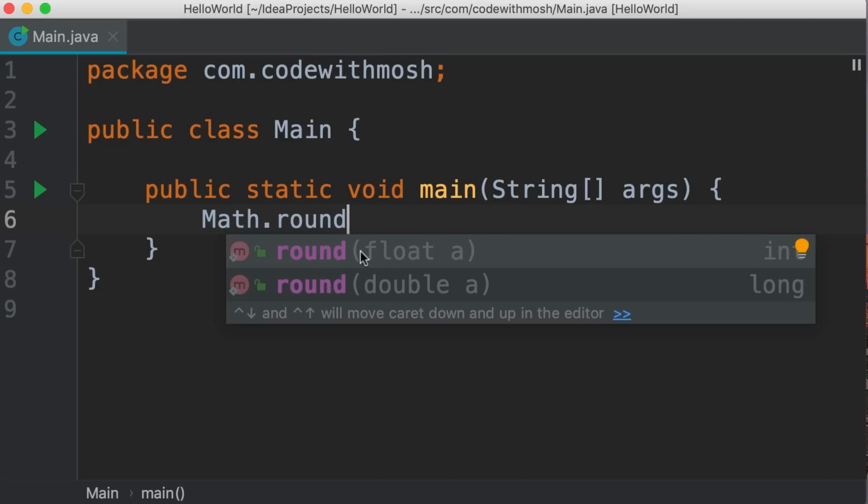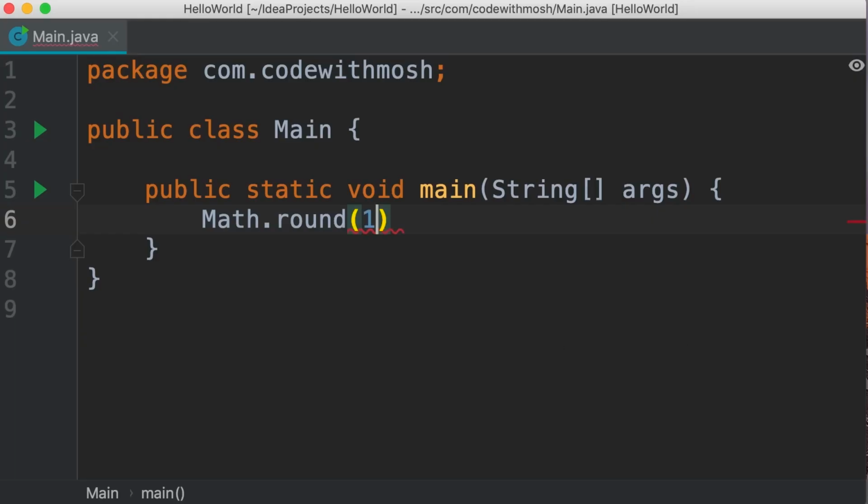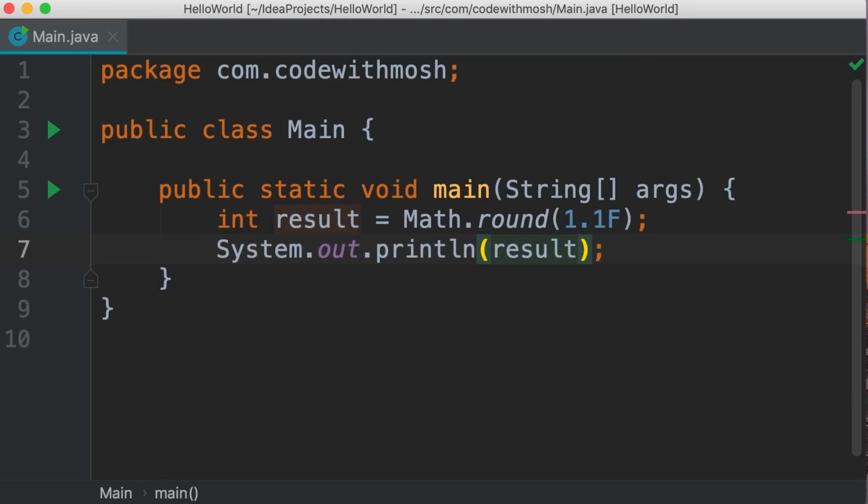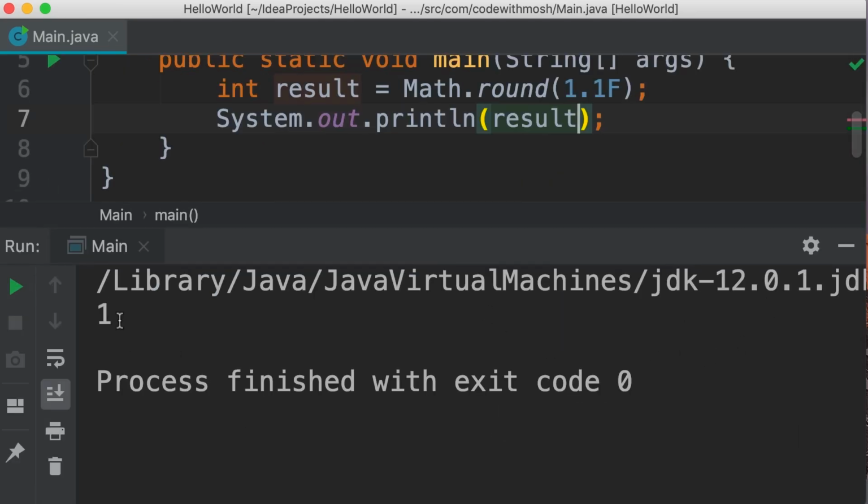In the first implementation, it takes a float and returns an int. In the second implementation, it takes a double and returns a long. So let's pass 1.1 as a float to this method and store the result in an integer, like this. Now we print the result and we get 1.